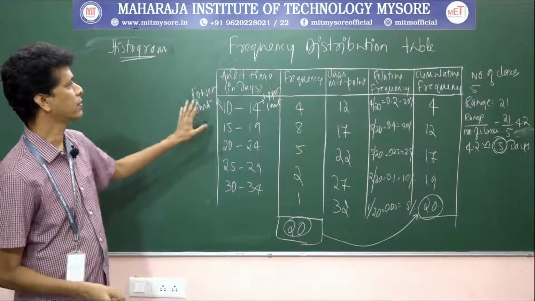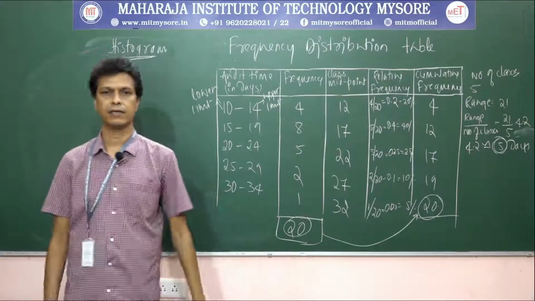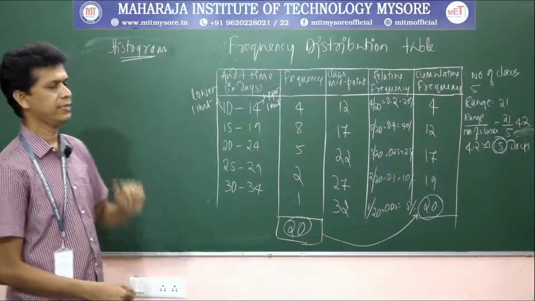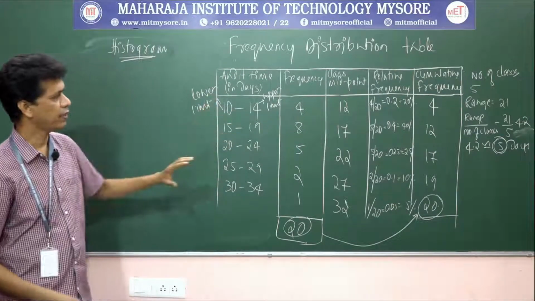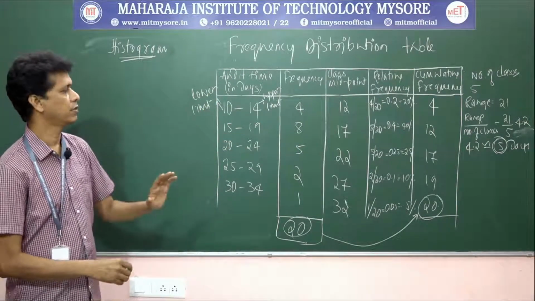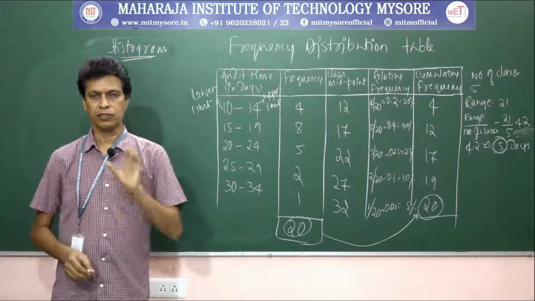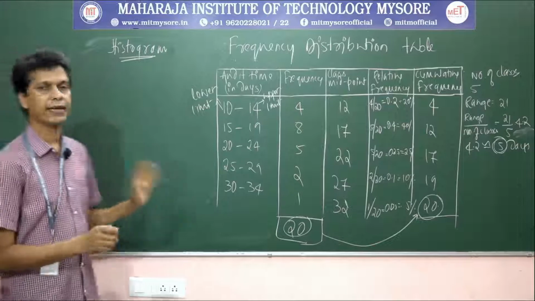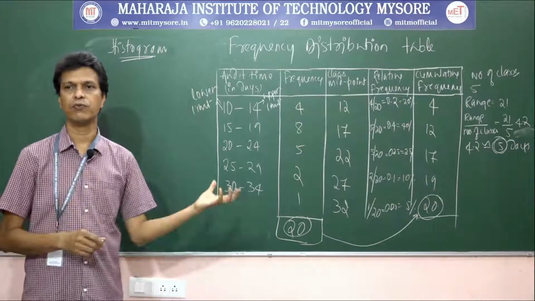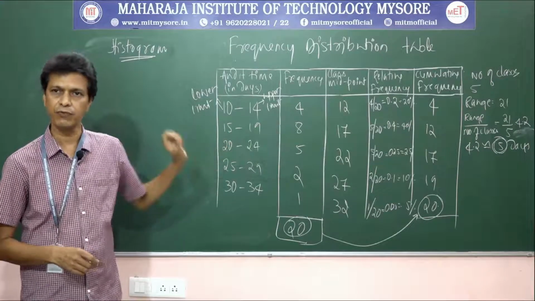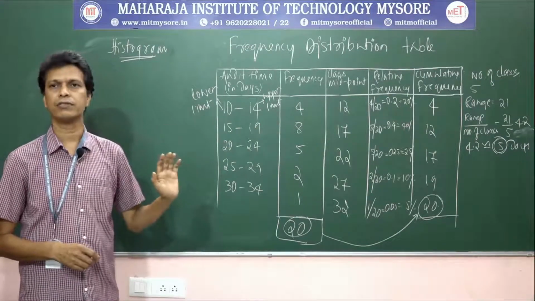Once we have constructed this frequency distribution table, let us see how this data can be mapped into some graph, so that we can get a more visual view of this data. Now, it is grouped data, so how can we get a more visual view of it? We can use a graph.